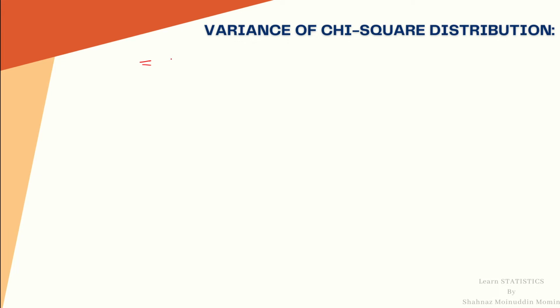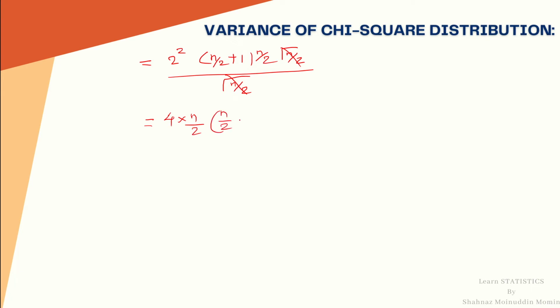So this is equal to 2 square into, in the first step it becomes n by 2 plus 1. In the next step it is n by 2 gamma n upon 2 divided by gamma n by 2. This gamma n by 2 and gamma n by 2 cancel. So we are left with 4 into n by 2 into n by 2 plus 1.